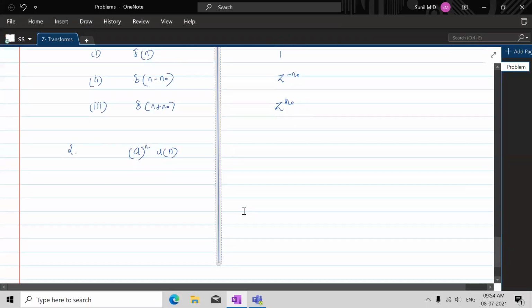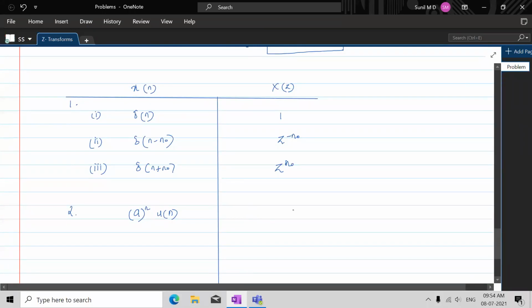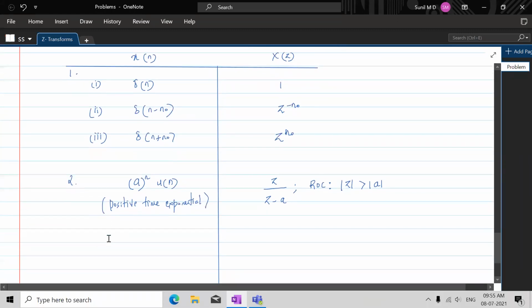For positive time exponential, it is z by z minus a, with the ROC outside the circle with radius a. This we have already done, so let's not do it again. This is the positive time exponential, the second signal in this list.